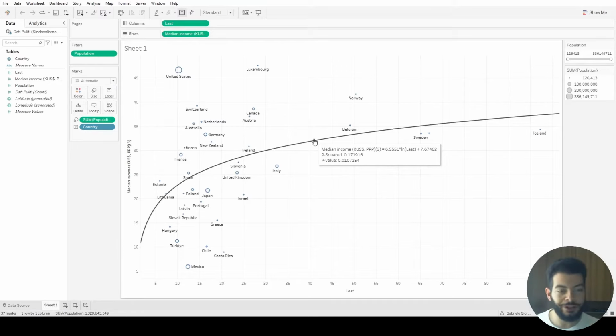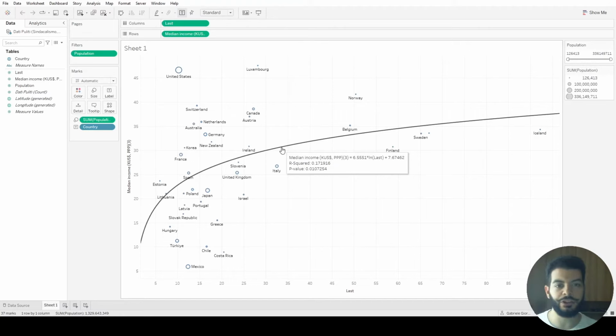And you notice here that we have some values a bit off this range, we could say. And if we remove some values that we see as outliers, you'll see that the R squared, that is how much variance we explain of this, will improve without losing the significance.